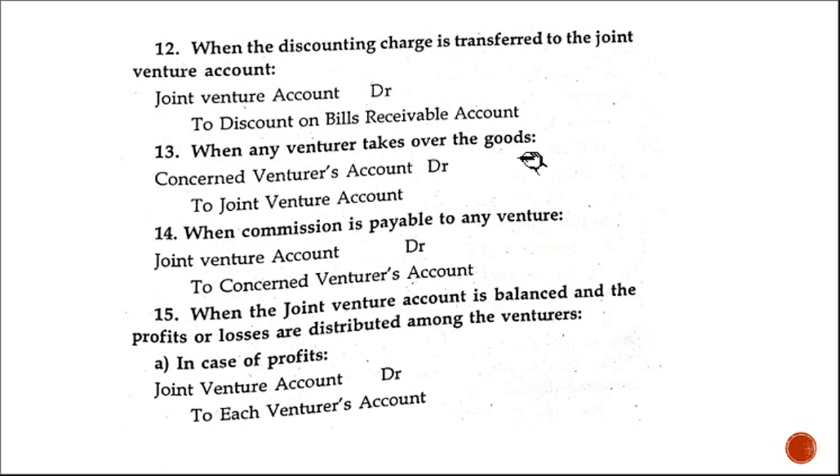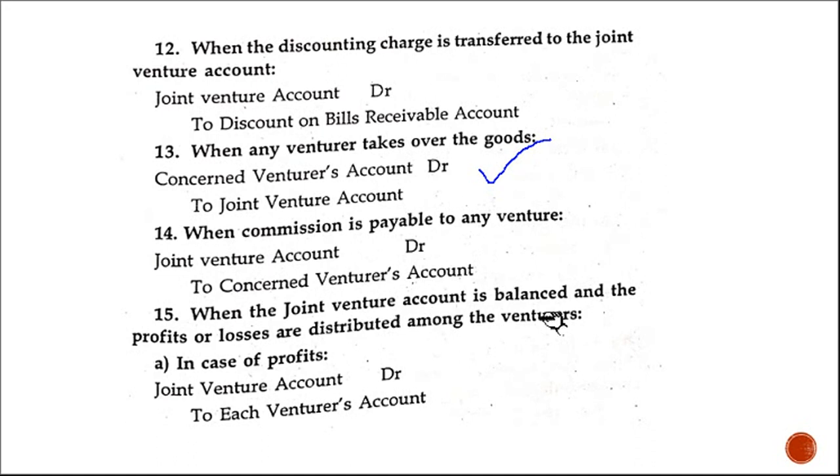Next, when any venturer takes over the goods. So when goods are taken over by the venturer, the venturer is the receiver of benefit. Venturer's account debtor to, for the goods going out, what is the name? Joint venture account. Then, when commission is payable to any venturer. Commission, I told you, we are not writing the expense's name. We are writing joint venture. So usually what is the entry? Commission account debtor to payable, it is due, venturer's account. But here, instead of commission, we have to write joint venture account debtor to the concerned venturer's account.